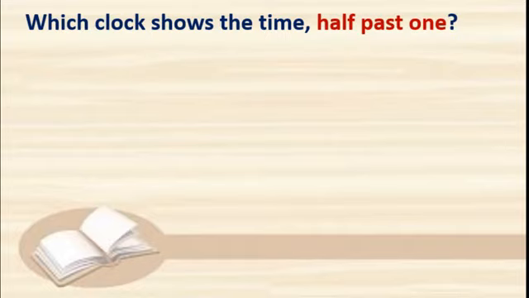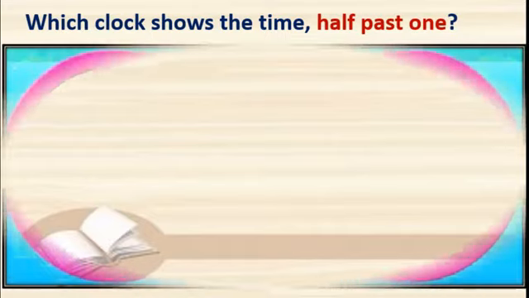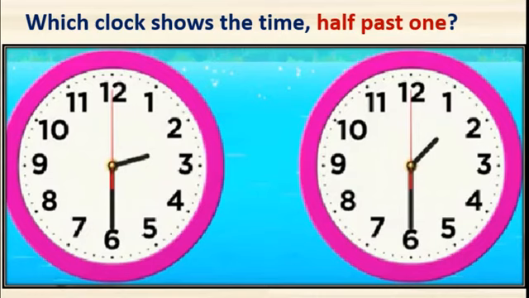Which clock shows the time 1:30? You can see here two clocks, both having three hands: hour hand, minute hand and the second hand. Now we have to identify the clock which is showing 1:30. Now you know the meaning of half past, isn't it? Which one? Yes, you are right.